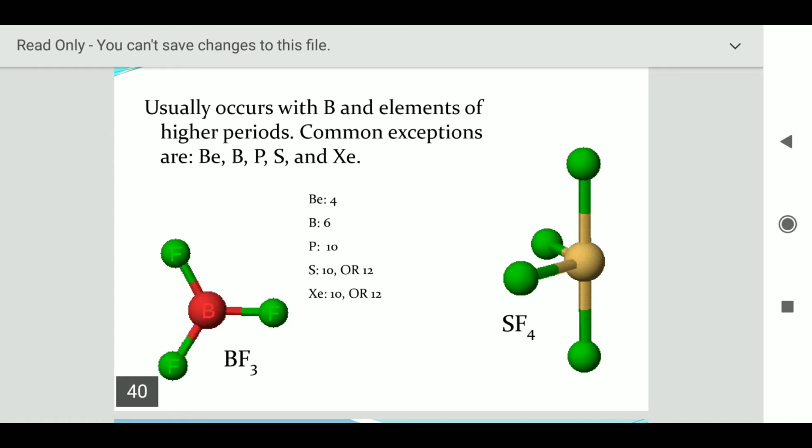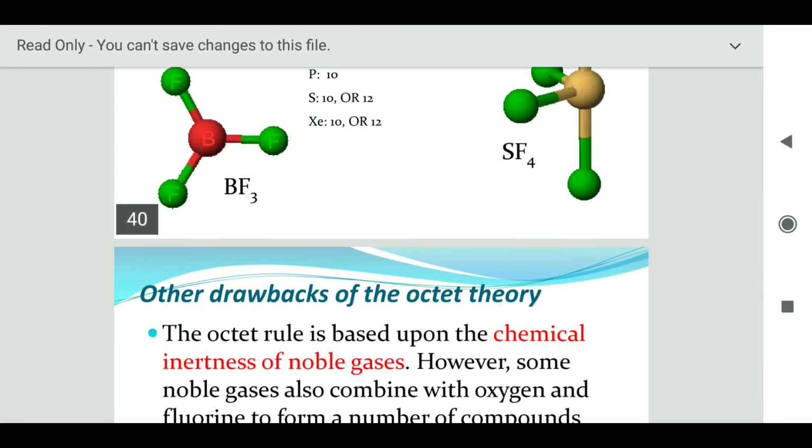Xenon, as we all know, belongs to the 18 group family, which already has 8 electrons in its outer orbit. Even then it forms compounds with fluorine like XeF2, XeF4, XeO2F2. So these are some exceptions. Although they have the complete octet, even then they are reactive in nature and they form compounds.